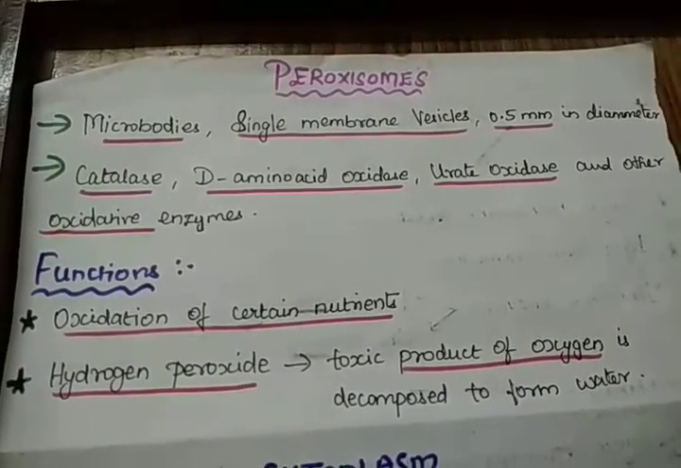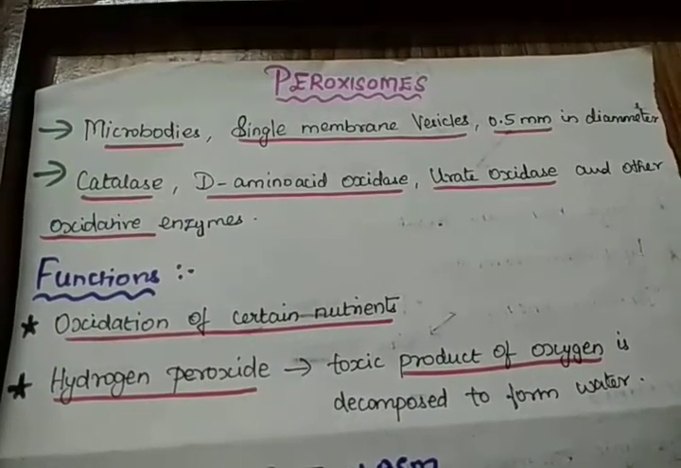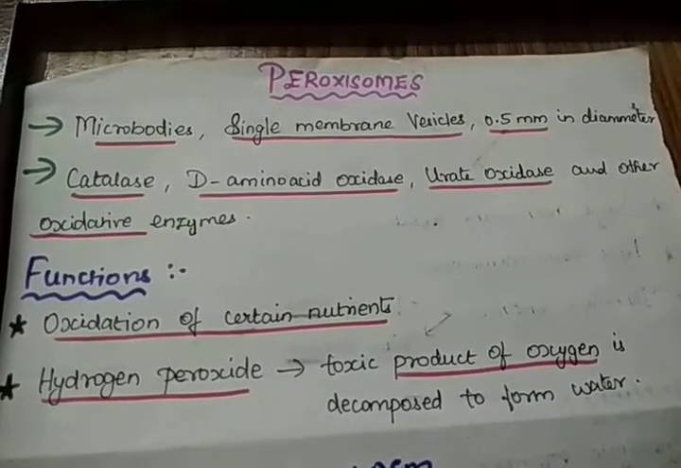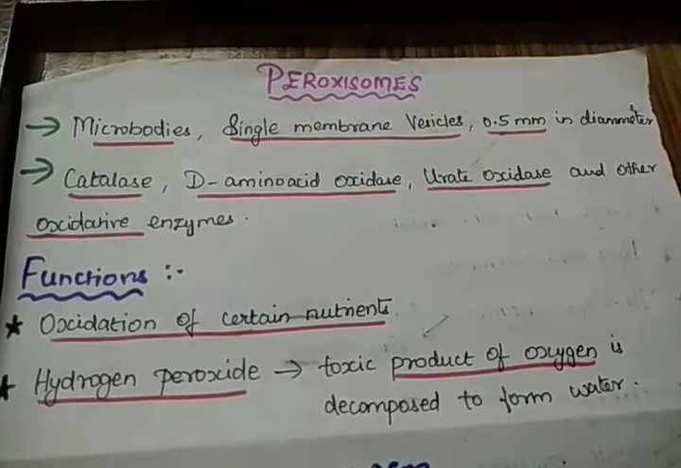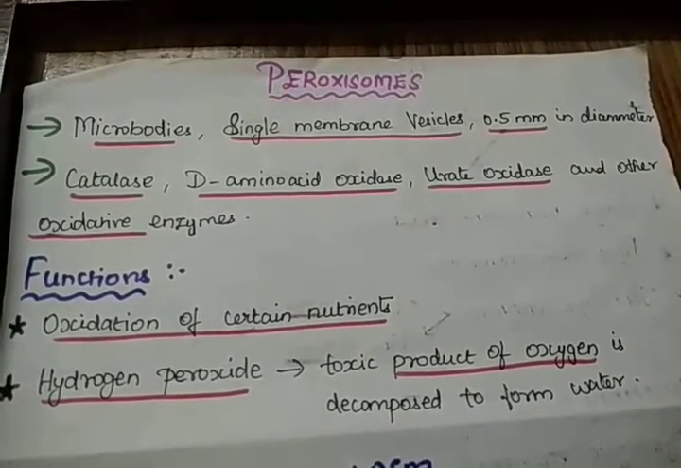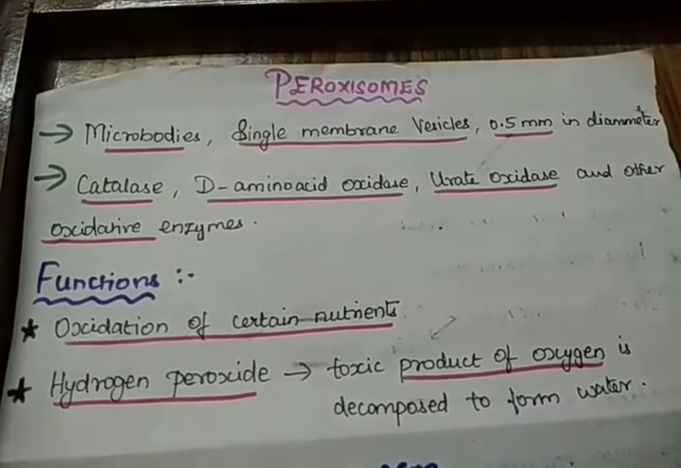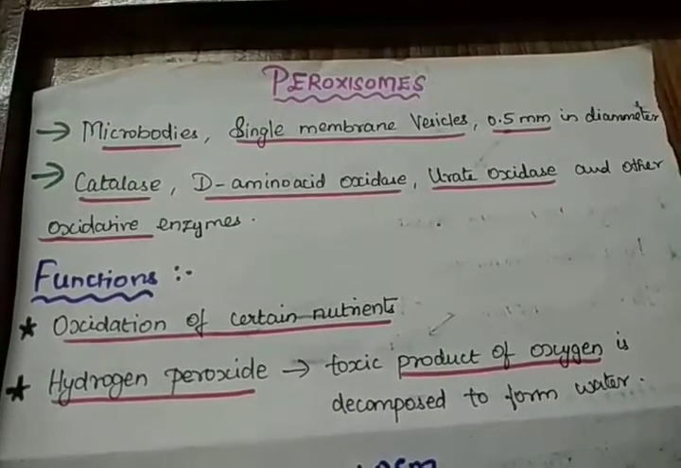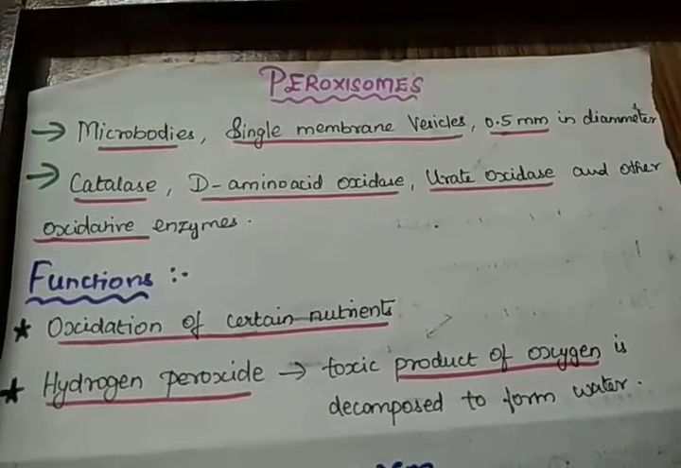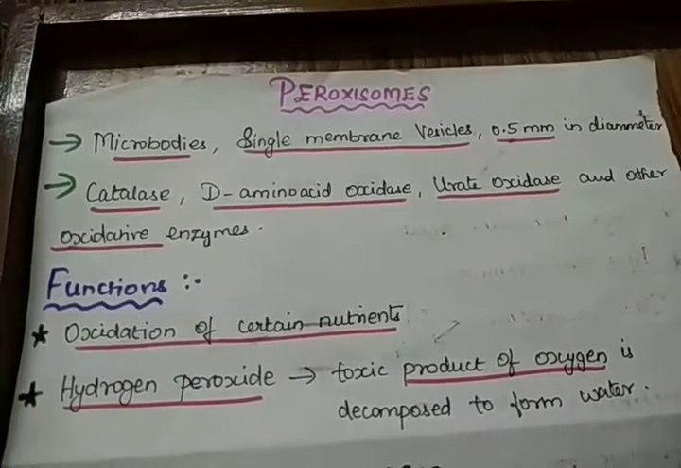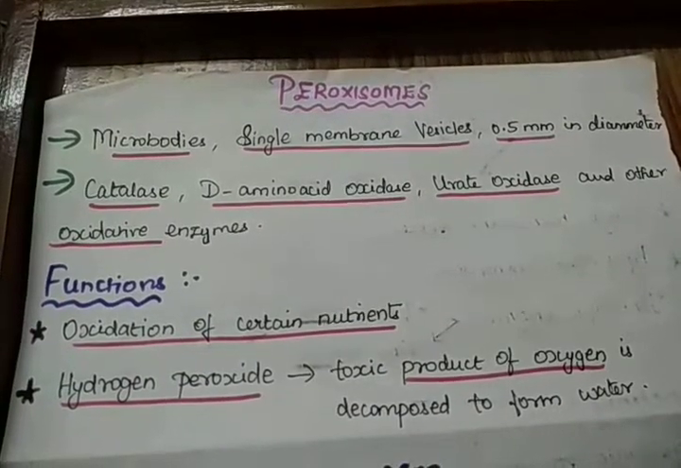The other name of peroxisome is microbodies. It is a single membrane vesicle. The diameter should be 0.5 mm. What are the enzymes present in the peroxisome? Catalase, D-amino acid oxidase, urate oxidase and other oxidative enzymes. So these are the enzymes involved in peroxisomes.